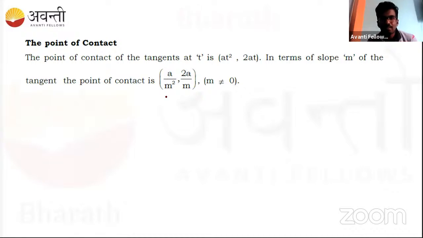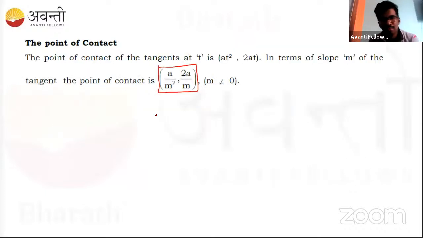And similarly, the point of contact can also be found, the point where the line meets the parabola as a tangent. You can take the parameter t and then find it. We'll get the point of contact in this fashion, that is (a/m², 2a/m). This also can be remembered. Otherwise, not required. You can just solve it and then find the point of contact, or if you want to save some time, you can directly use this result.